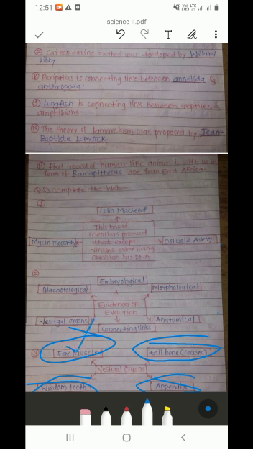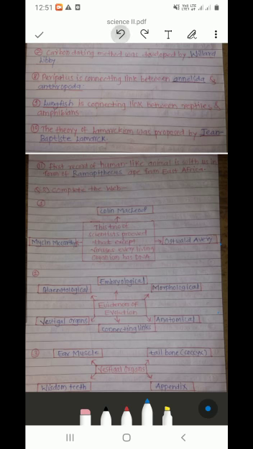Now, the ear muscle is not useful in us, but it is useful in animals. The tailbone is not useful in us, but it is useful in monkeys. The appendix is also not useful in us. Wisdom teeth are also not useful in us. Okay, these were the vestigial organs. Next, types of RNA.